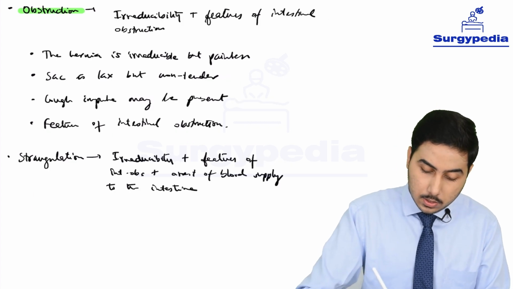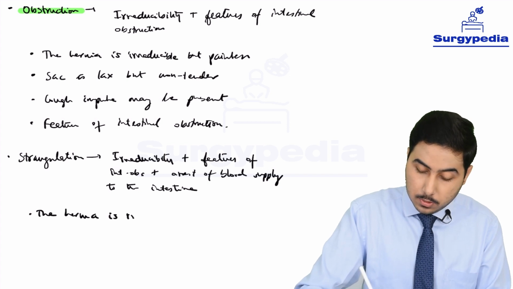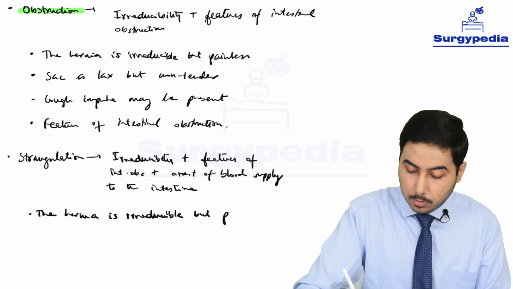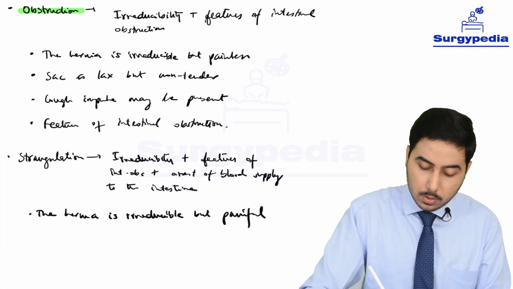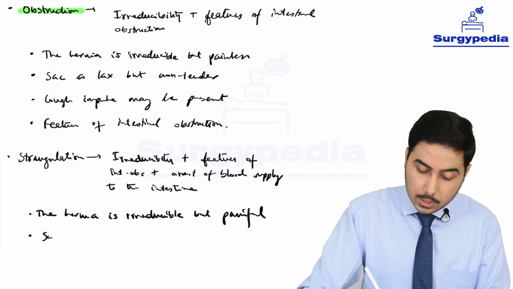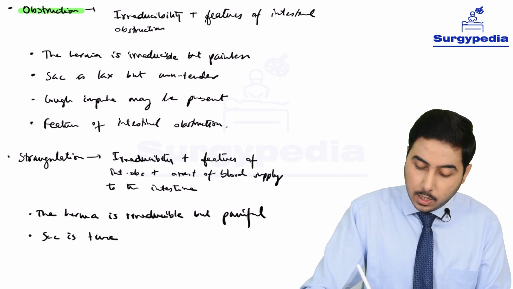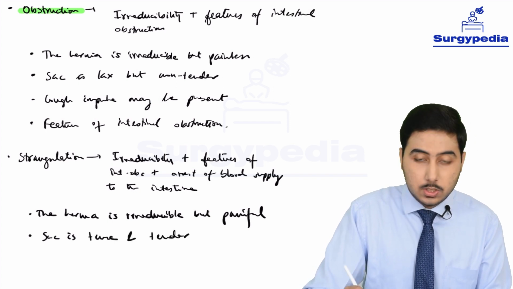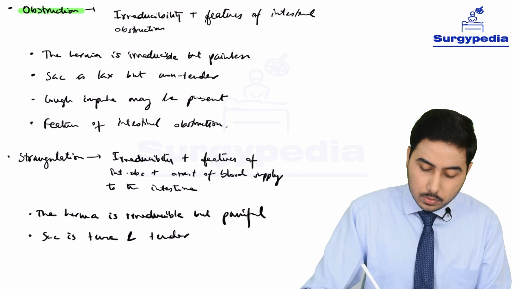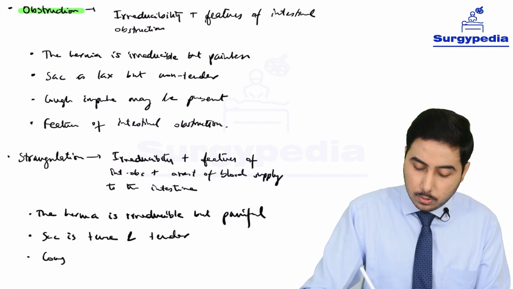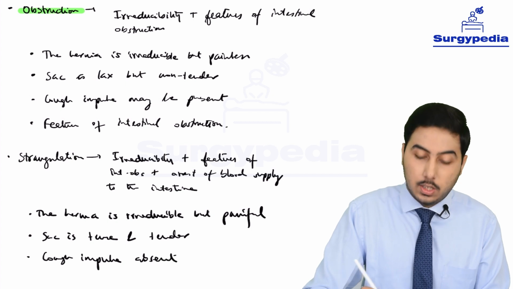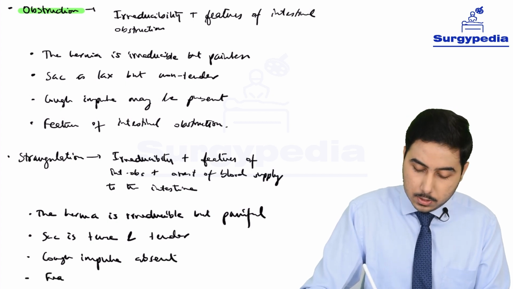So the features are that the hernia is irreducible, same as with the previous one, but painful. Next is the sac is tense and tender. So it's not lax, it's not non-tender. Next is cough impulse absent. Okay, and last is same, features of intestinal obstruction.